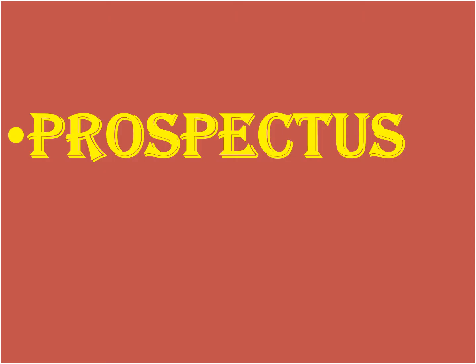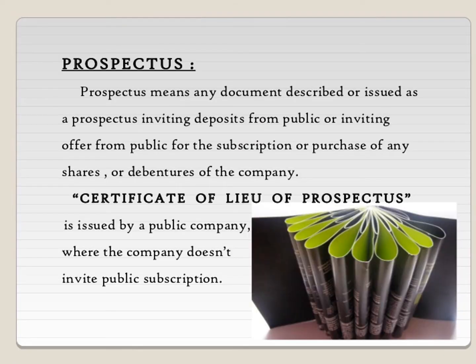Now we come to the third document, the prospectus. It is an invitation to the public to subscribe. It is a document issued inviting deposits from the public for the purchase of shares and debentures.